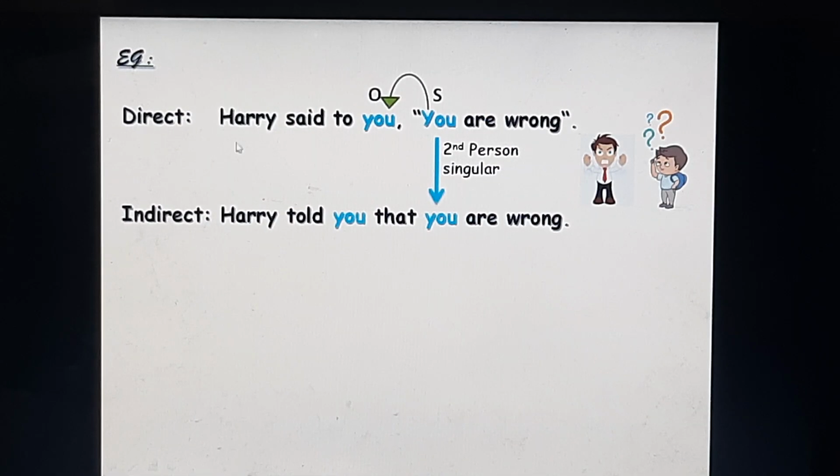Now let's go to the next example. Harry said to you, "You are wrong." You is the second person subject. It refers to the second person object you in the reporting part. Now when the object in the reporting part and the subject in the reported part are the same, both are in second person, then there will be no change in the indirect speech. Harry told you that you are wrong.